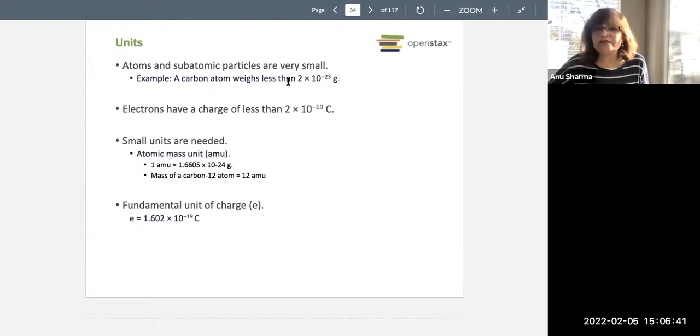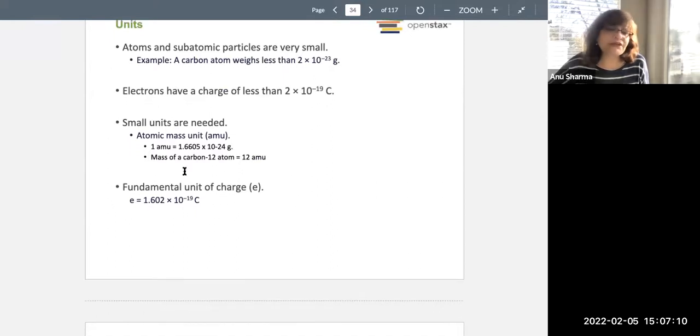The carbon atom weighs less than 2 × 10^-23 grams. Again, this has been calculated and verified. Electrons have a charge which is less than 2 × 10^-19 coulombs. The small unit we generally use is the atomic mass unit. One atomic mass unit is 1.660 × 10^-24 grams.